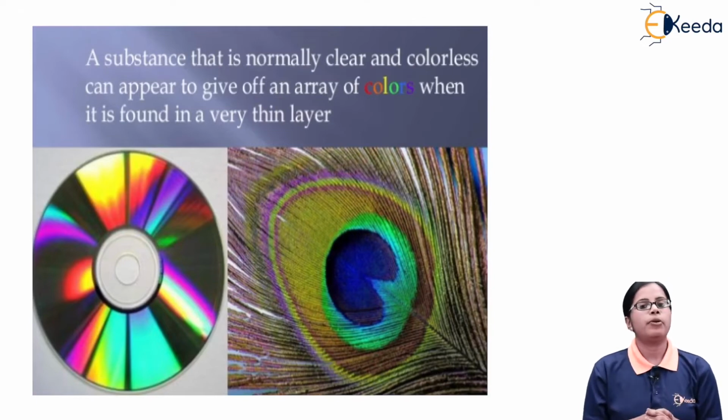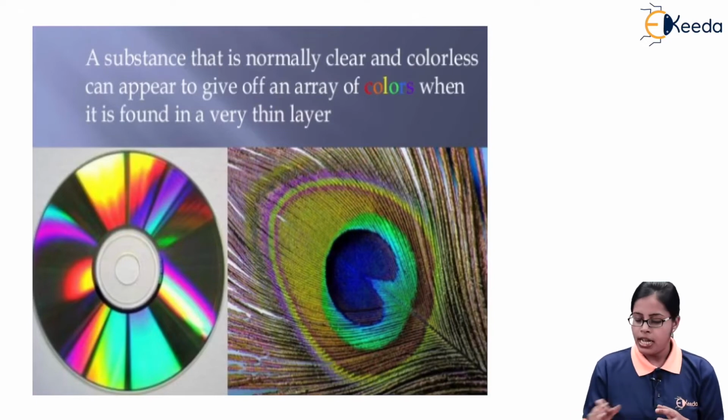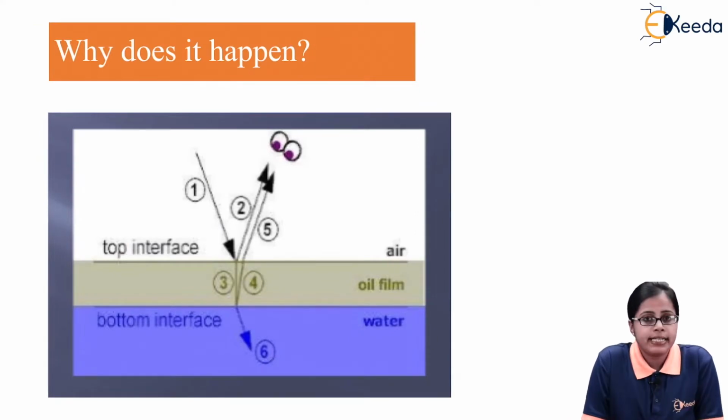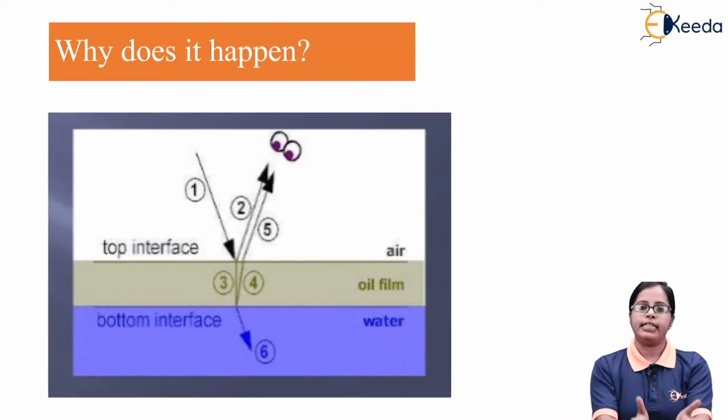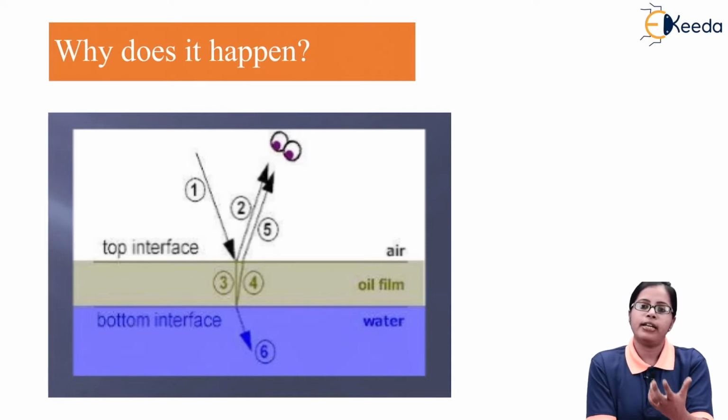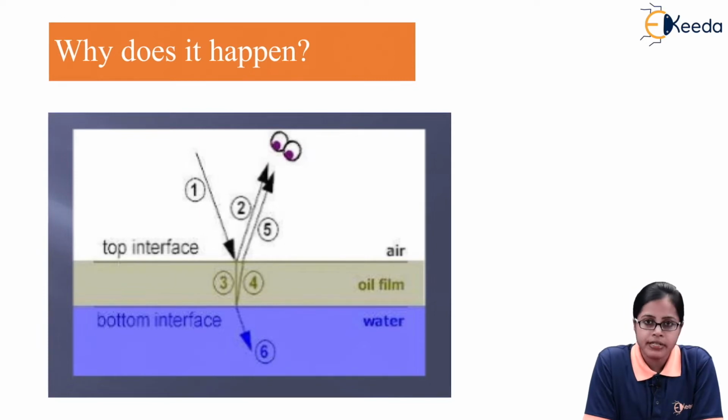So that is what you talk about the thin film interference. Next, obviously, whenever you're studying any concept, the question arises: if this is a concept, then why is it happening? Now, why does the thin film interference occur?